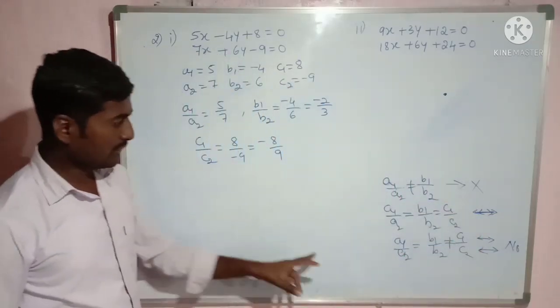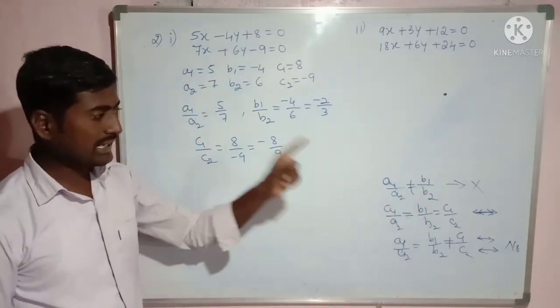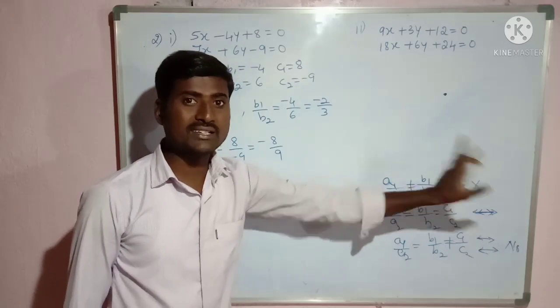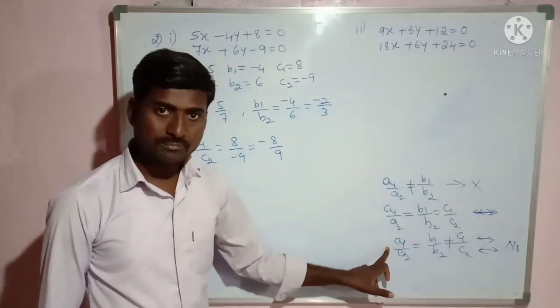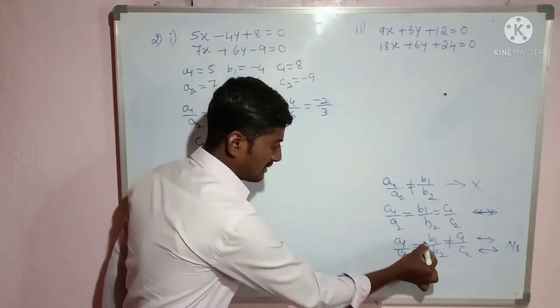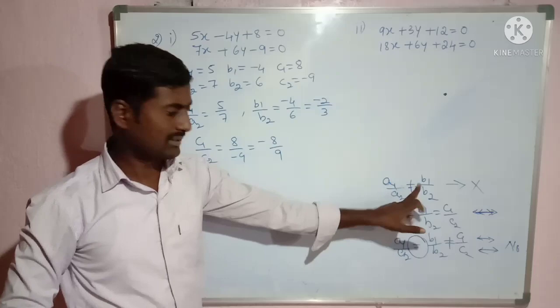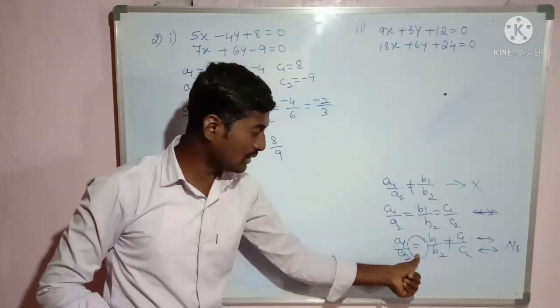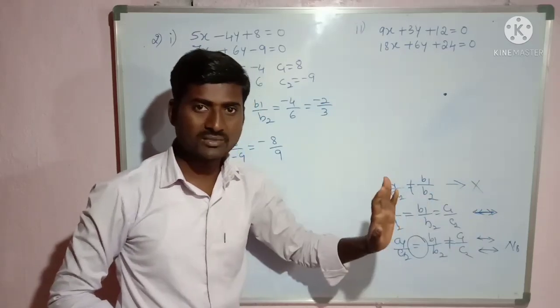Understood? If a1 by a2 is not equal to b1 by b2, then directly you can say that the lines are intersecting. Lines are intersecting. So for this one, if this is not equal, then automatically the lines are intersecting. Don't bother about the third ratio. If this is not equal, then directly I can take the two lines as intersecting lines.